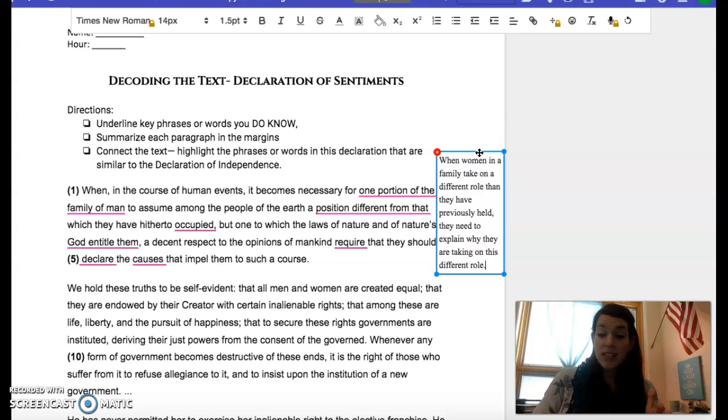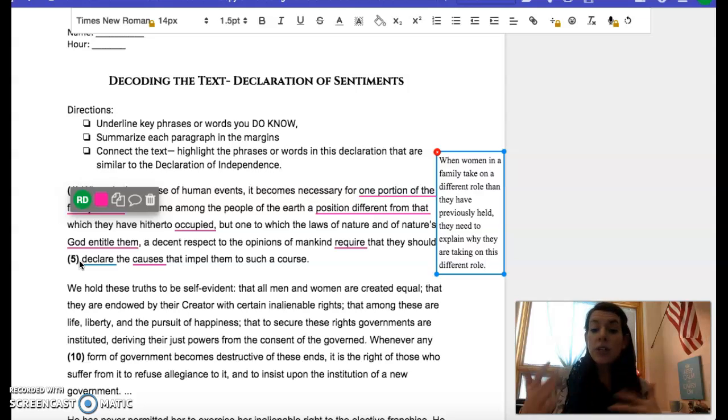But when women decide that they're going to take on a different role, and one which they should be able to take on, they specifically say that God entitles them to take on a different role. They have to explain why they want this different role. Why do they want to be politically involved? Why do they want more of a say? So the rest of this declaration, they're going to be explaining why women should have a different role and what that role is going to be.